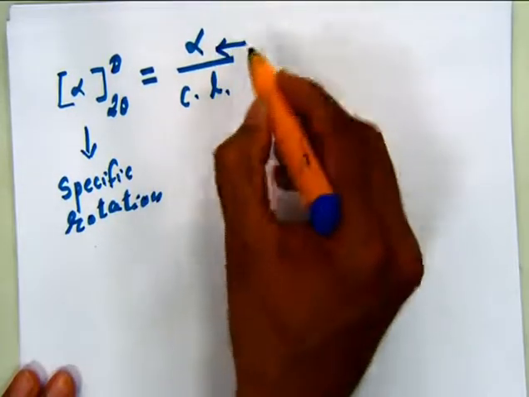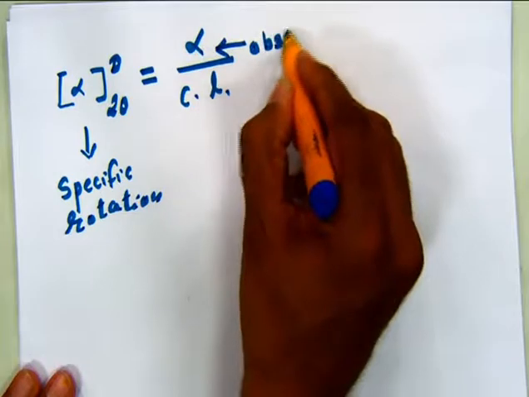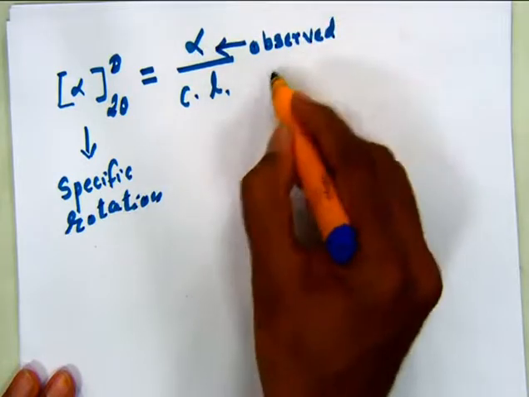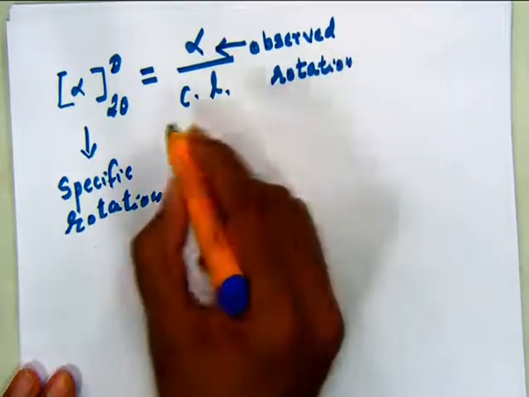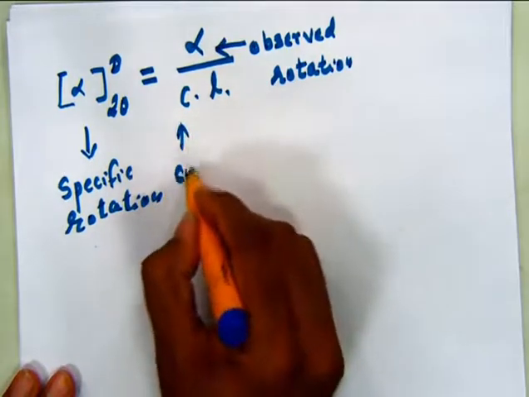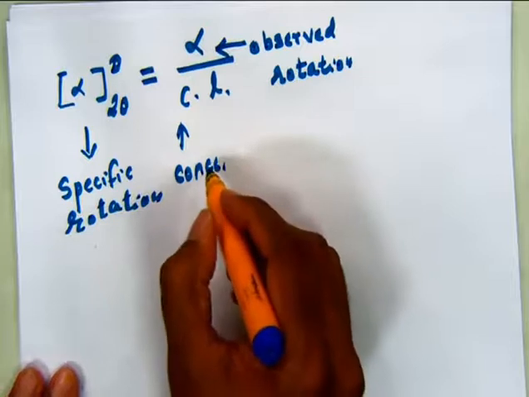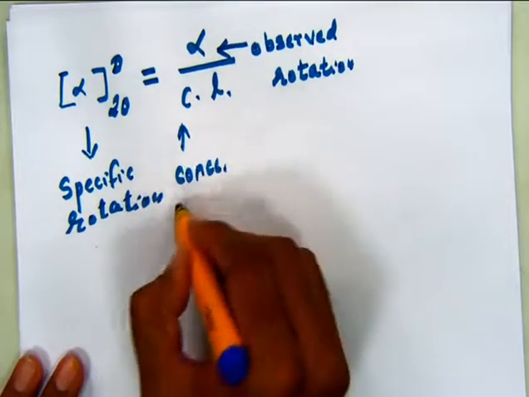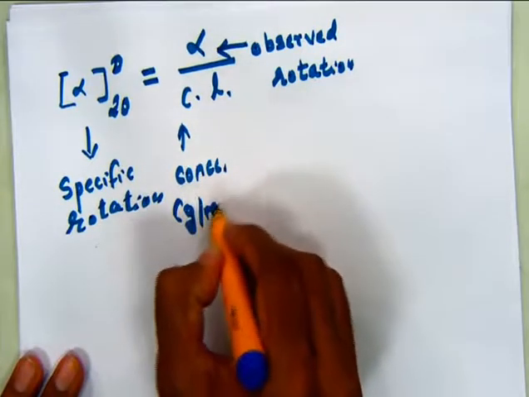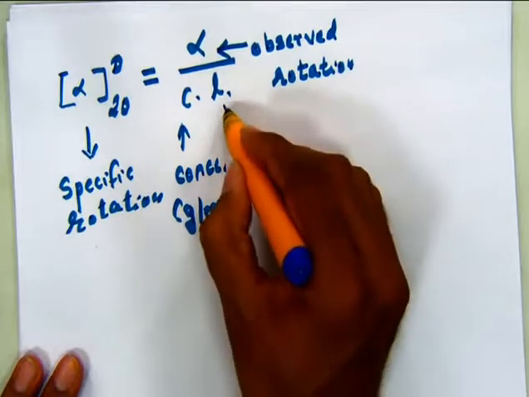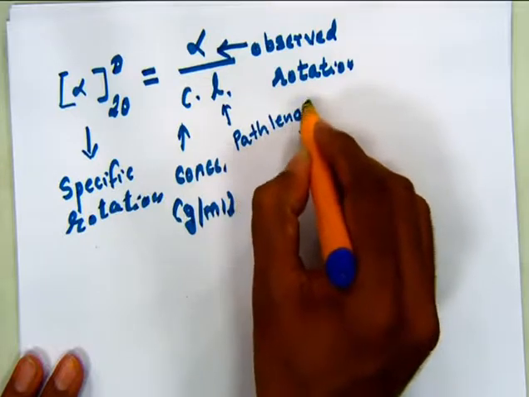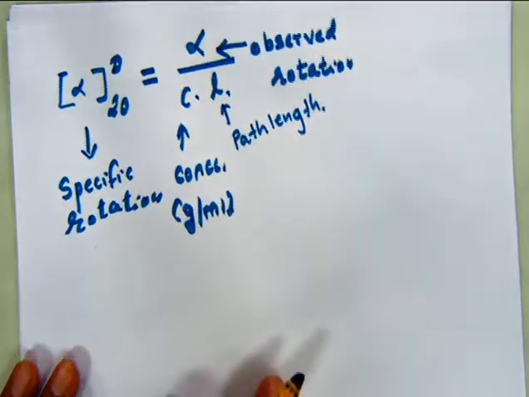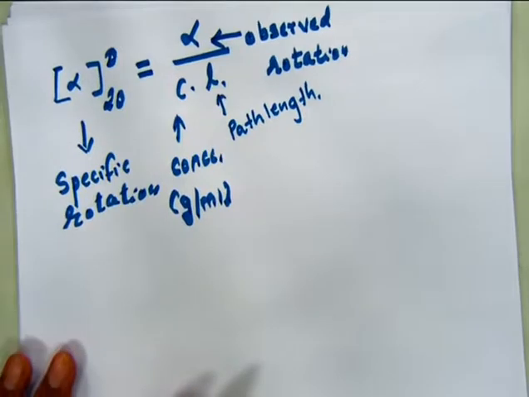This alpha indicates the observed rotation. C indicates concentration in gram per milliliter, and this L indicates path length, that is the thickness of the layer which you are going to put into the polarimeter.